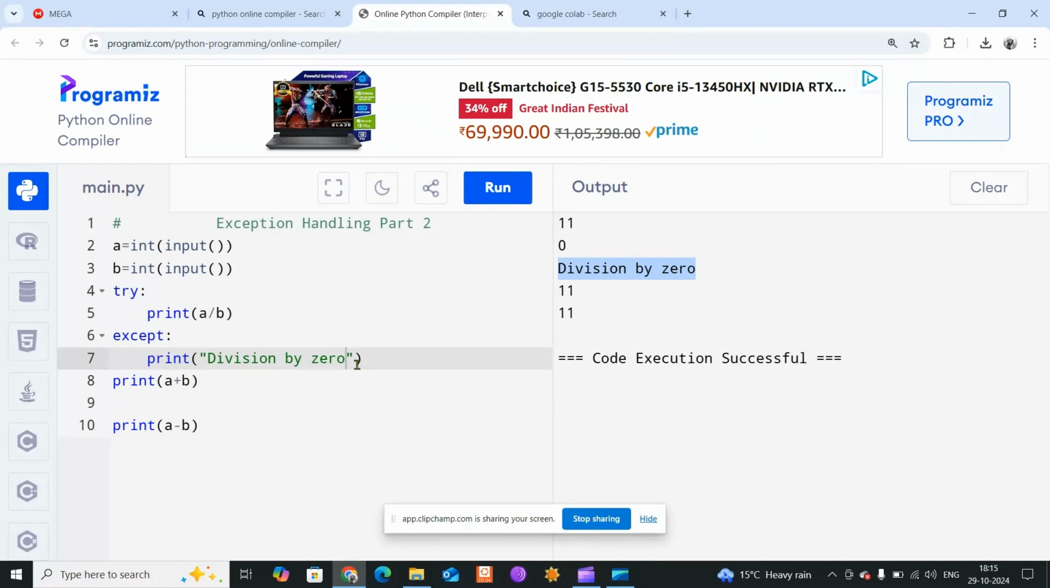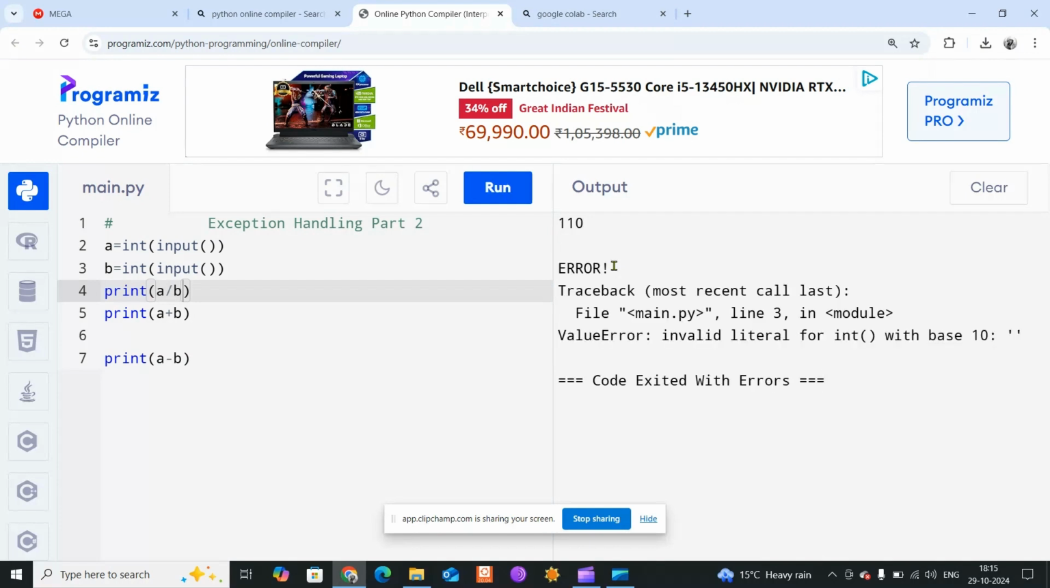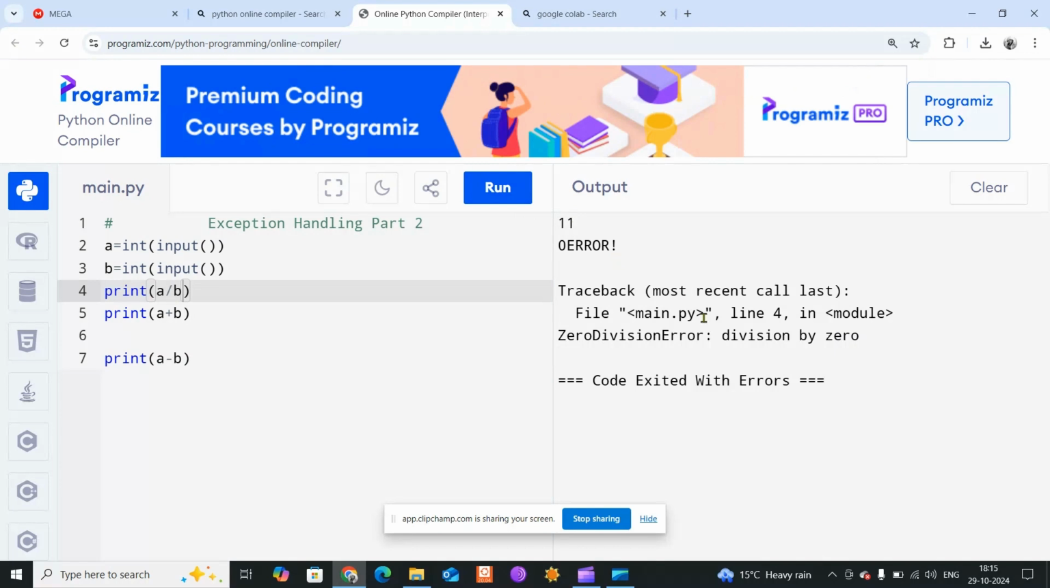If I do not use except here, and I say directly print a divided by b, see at the time you will not get the output of these two lines. Let me run it, and here I will say 11, and then I will say 0. Okay, it got crashed. Let me say it again. I'll say 11, and after that I'll say 0. Okay, the program is crashing here, and these two lines are never executed.